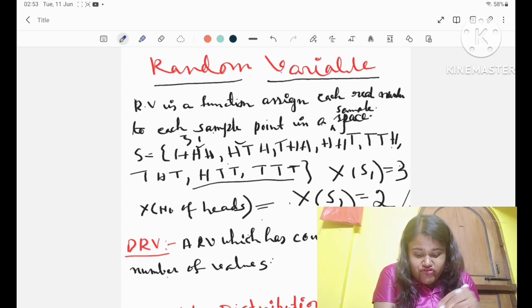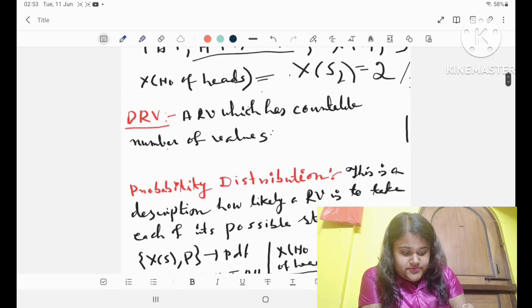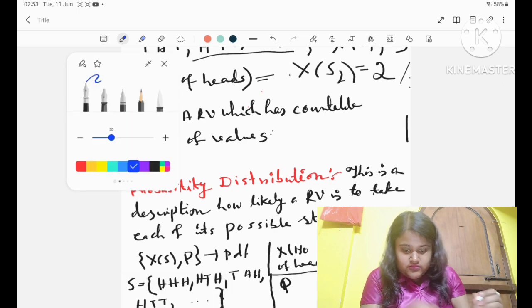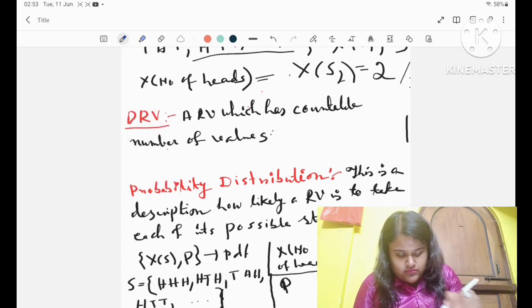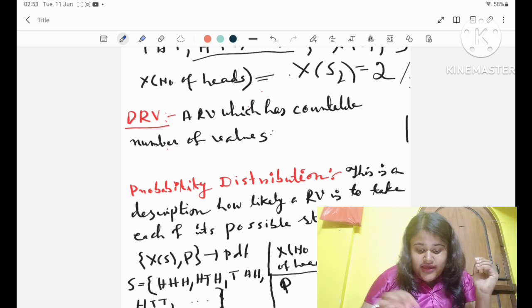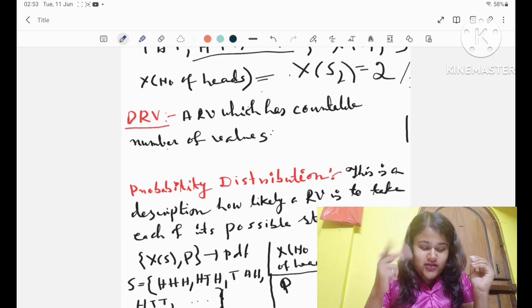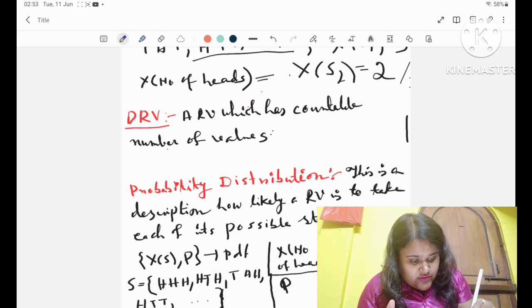Here I define the function X as the number of heads. So what will be X of S1? Tell me, how many heads are there? 3 heads. Head, head, head. So this will be 3.